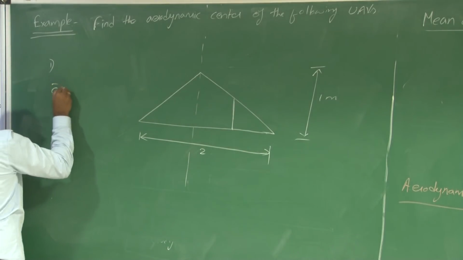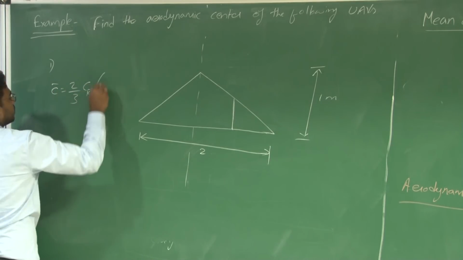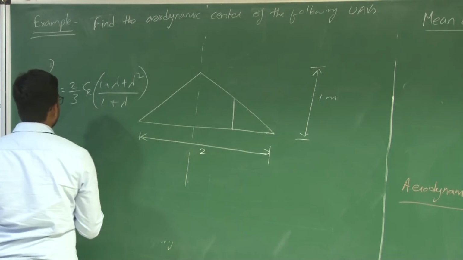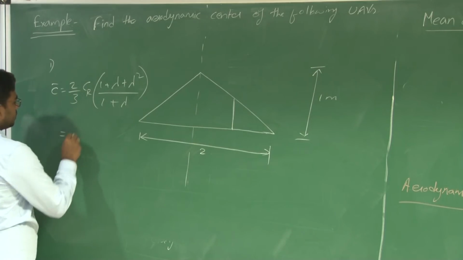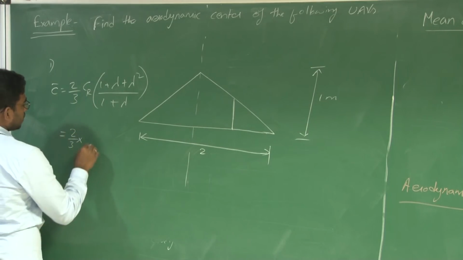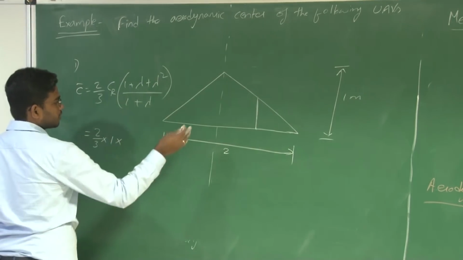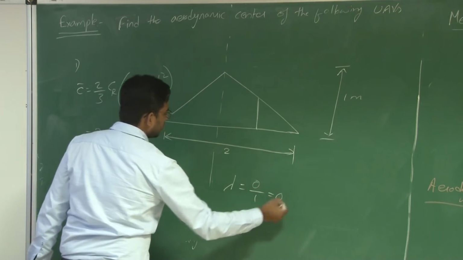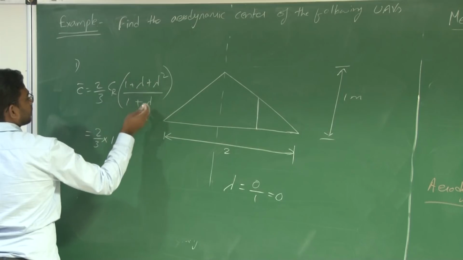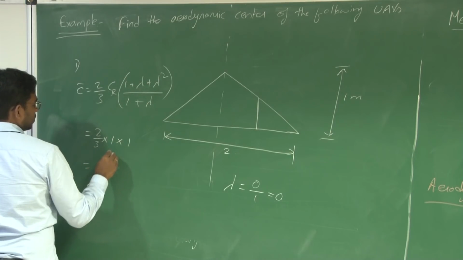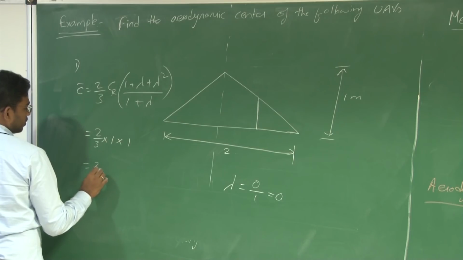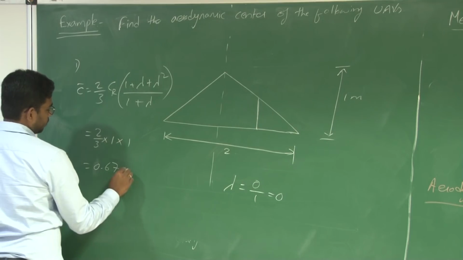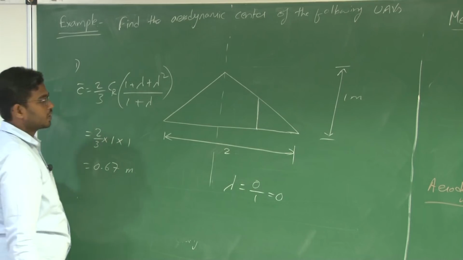C bar is given by 2/3 CR into (1 plus lambda square) by (1 plus lambda). What is CR? 1 meter. What is lambda? Lambda for this delta wing is 0 by 1, CT by CR. So 2 by 3 is how much? 0.67 meters.